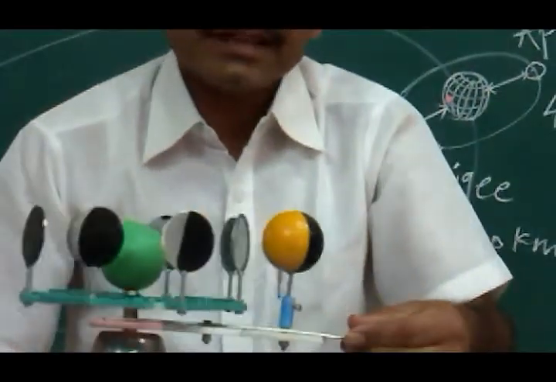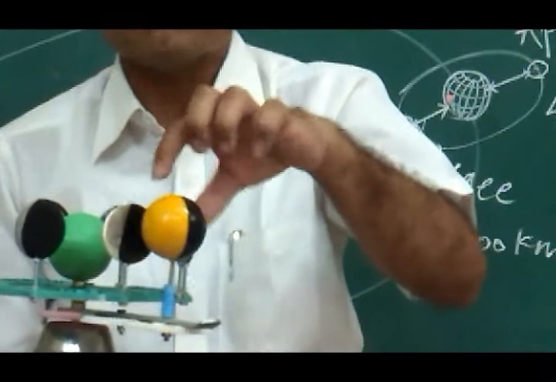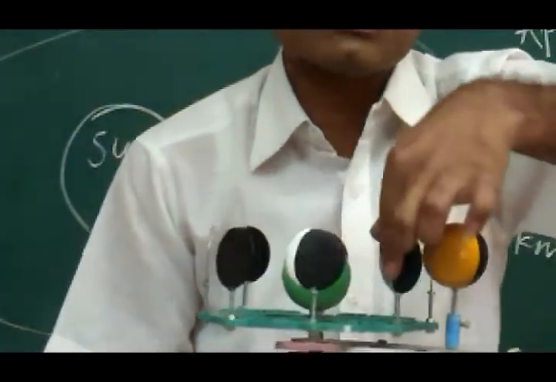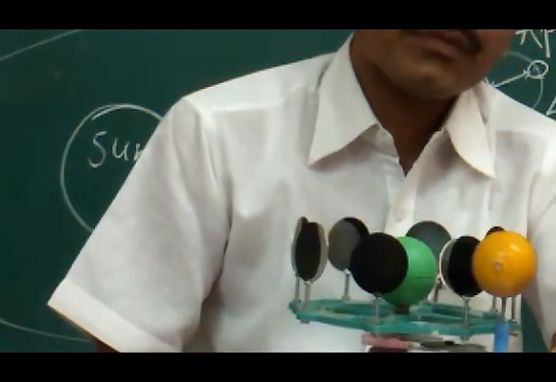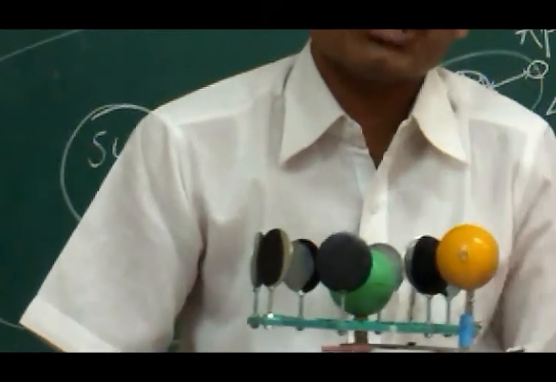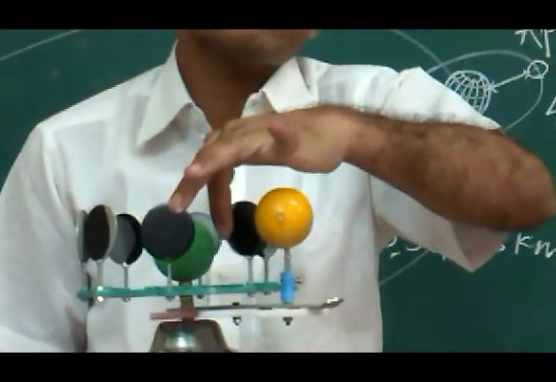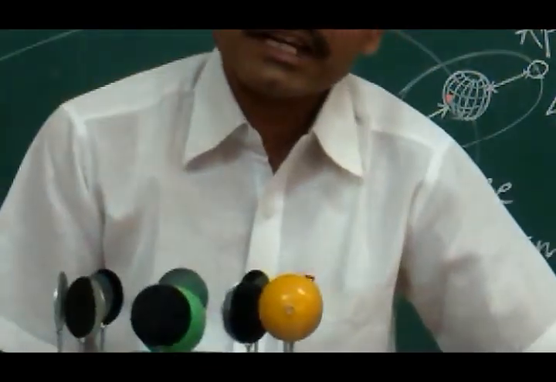Now, when the moon goes to the next portion, near about 60 to 70% of the moon will be invisible to us, and only this shining part is visible. Again, the moon goes here, and a very small portion of the moon is visible to us. Keep in mind that we are living exactly in front of the sun.